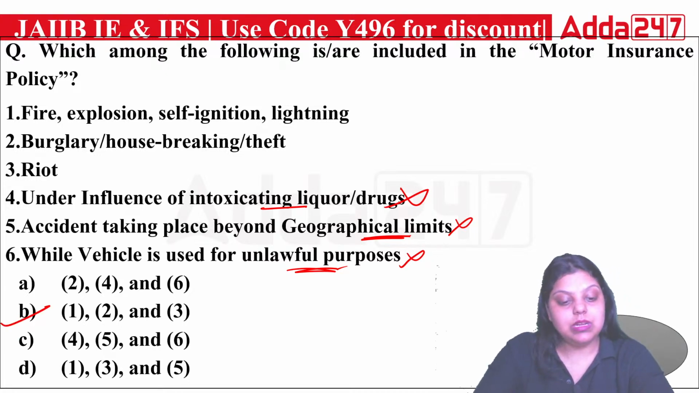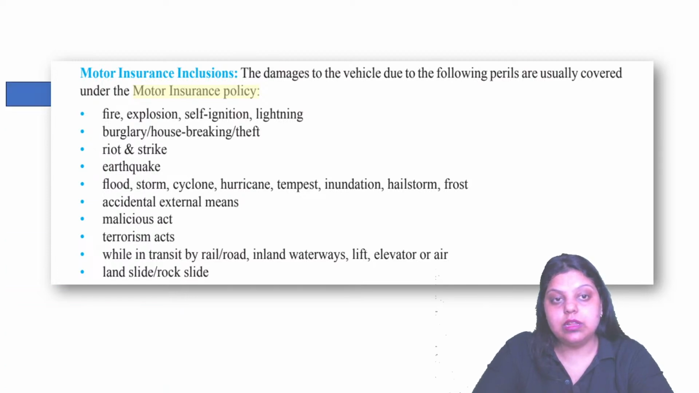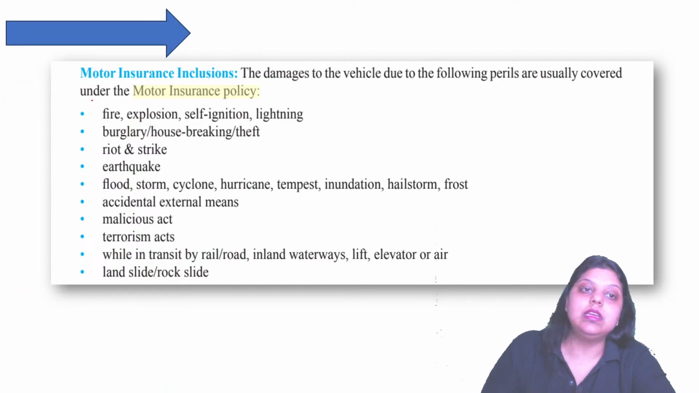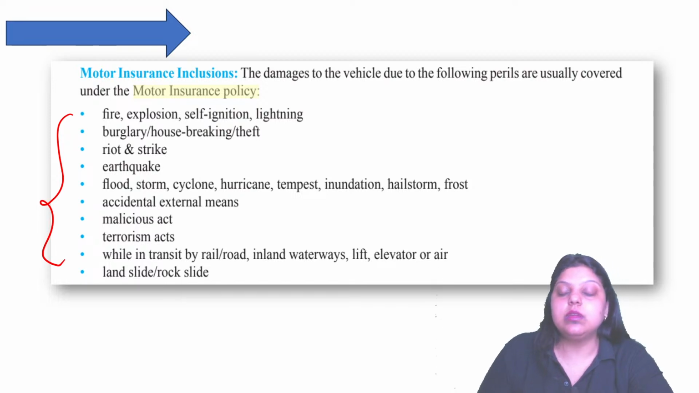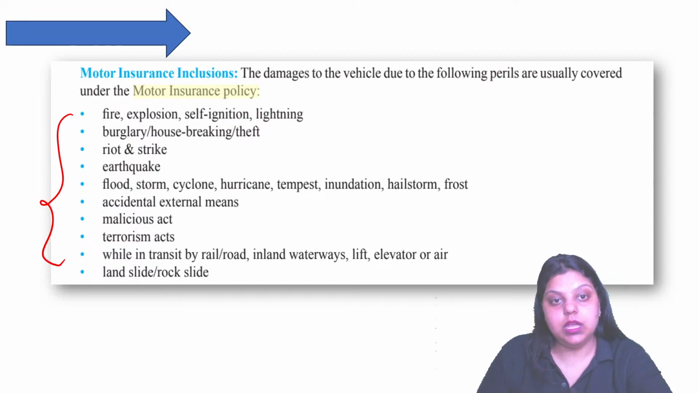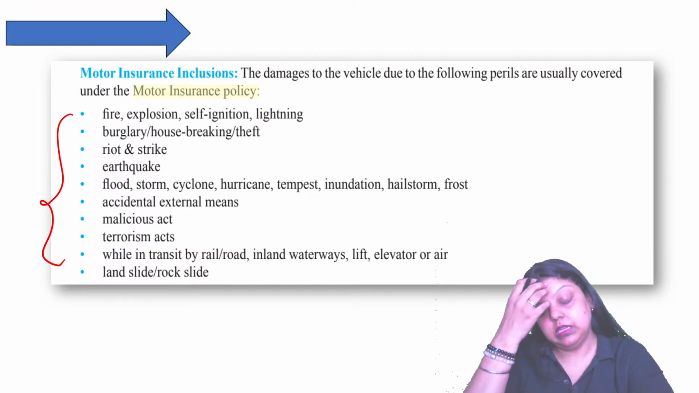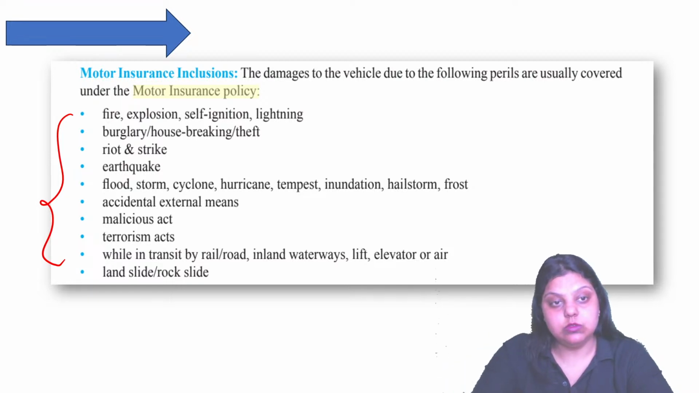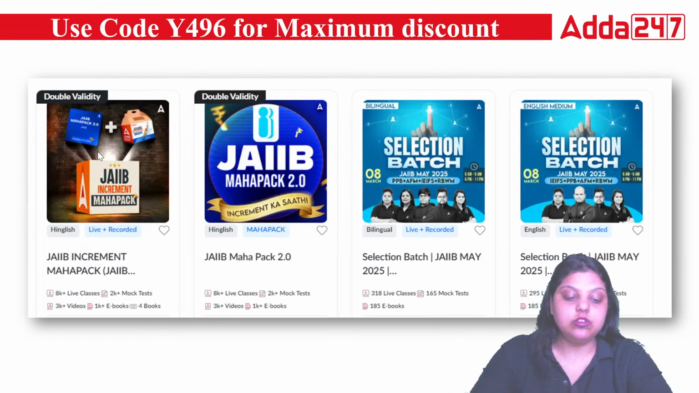Okay. Now what are the other categories that are included in the motor insurance policy? You can see all of these are included in the motor insurance policy. So do remember this. This question has also been asked 2 times earlier in the IE IFS paper, so do remember these also. Okay, so that is all for today's session.